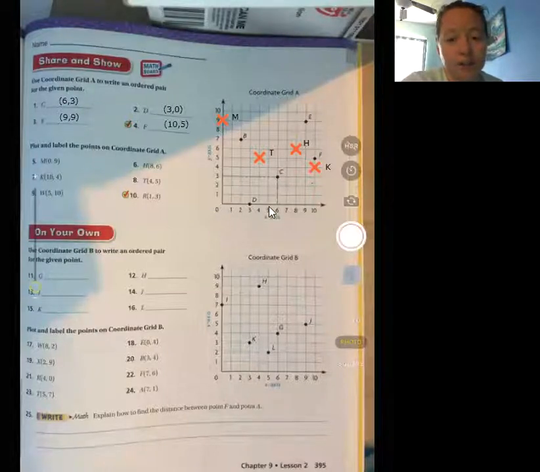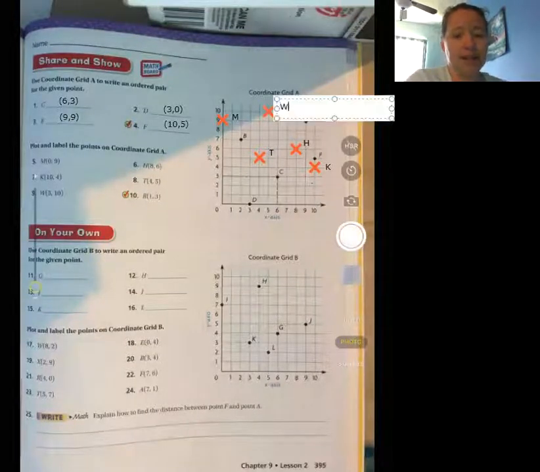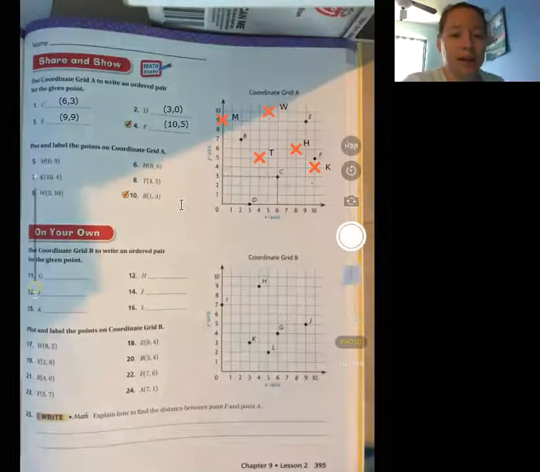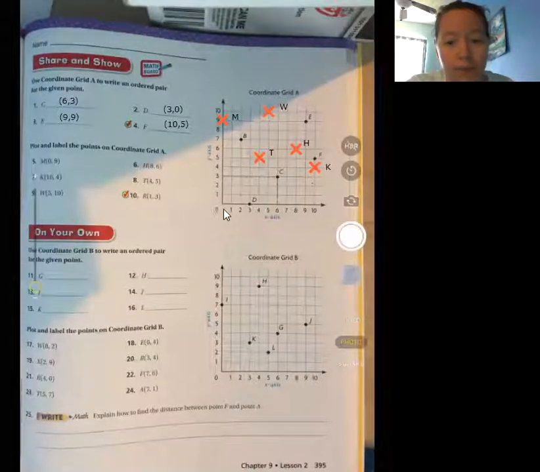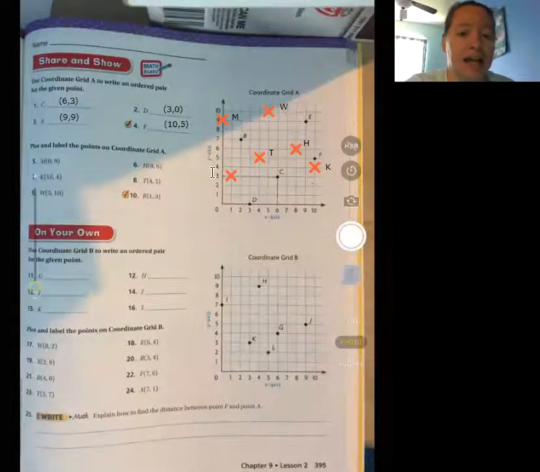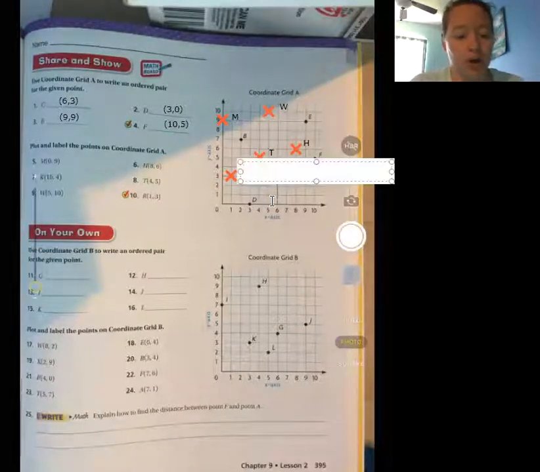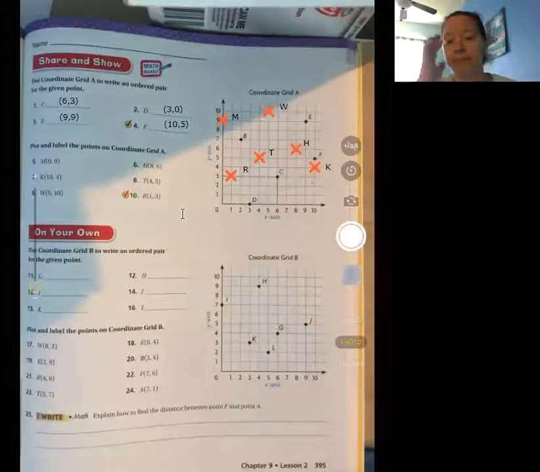I go over to the 5, up, careful to stay on the 5, up to the 10, and label it as W. Number 10, R: (1, 3). Over to the 1, up to the 3, put my dot, and label it R. Okay, so those are all the points.